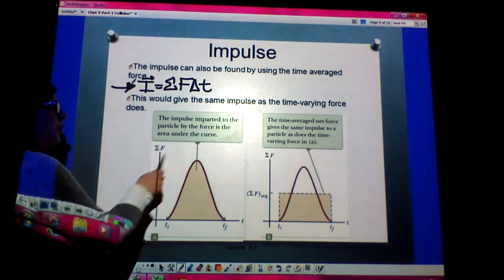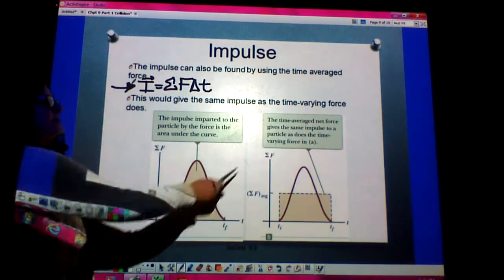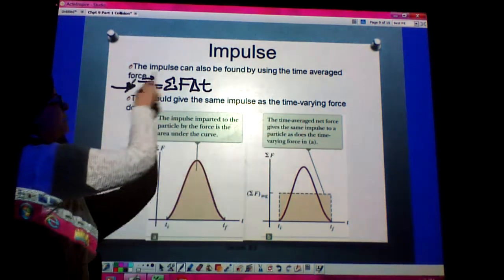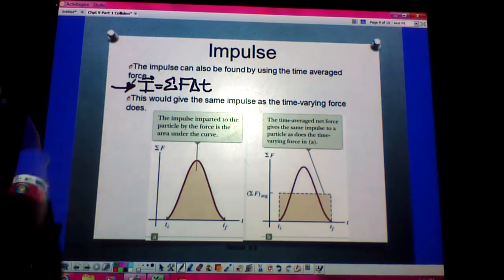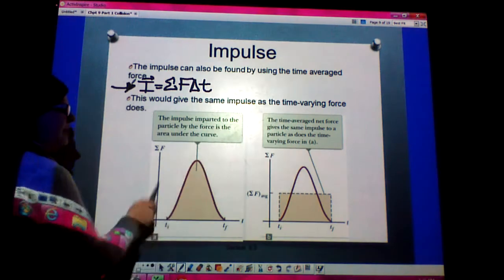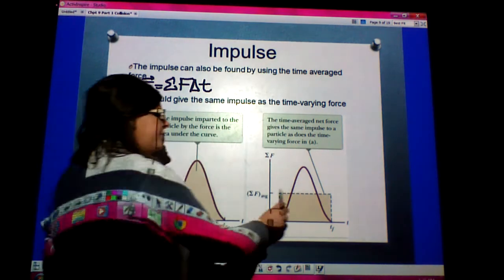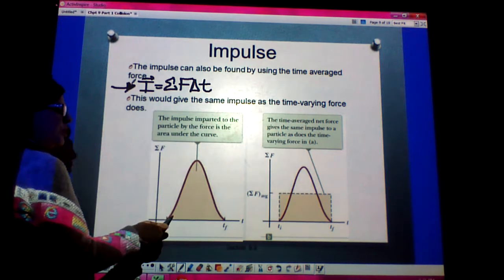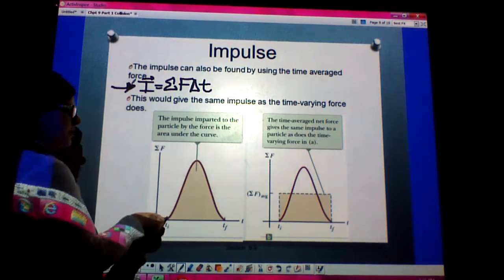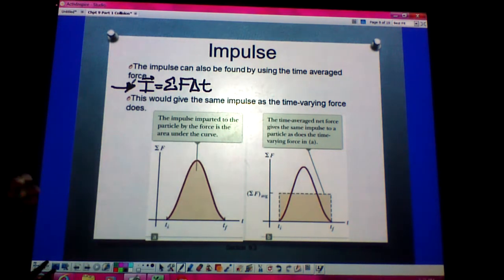Similar concept here with impulse. But the time averaged net force will also give us the exact same impulse, even if we did one with a time varying force here. So this area, using the time averaged formula, should equal the area under this curve based on the integration version as well.